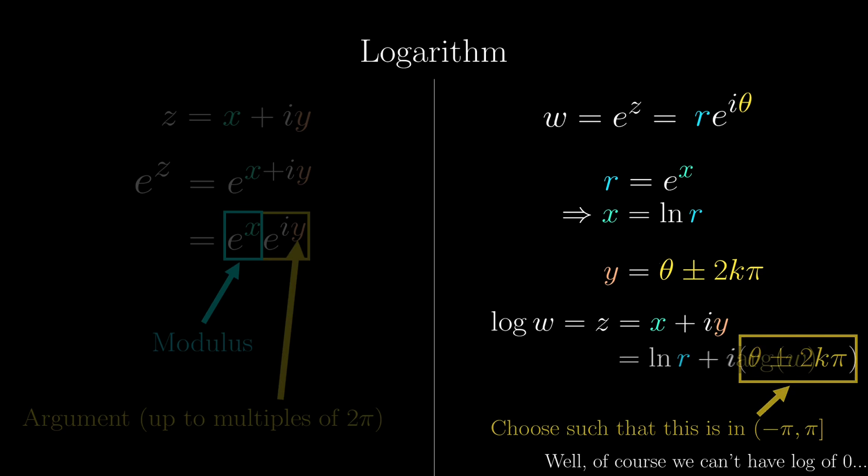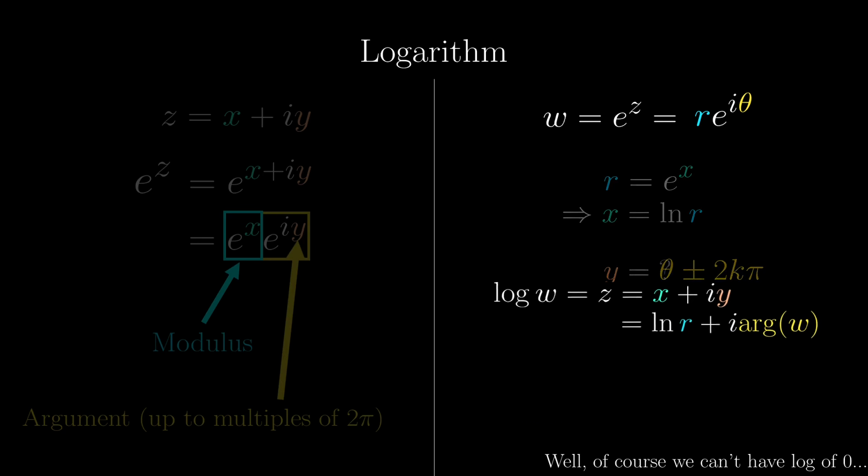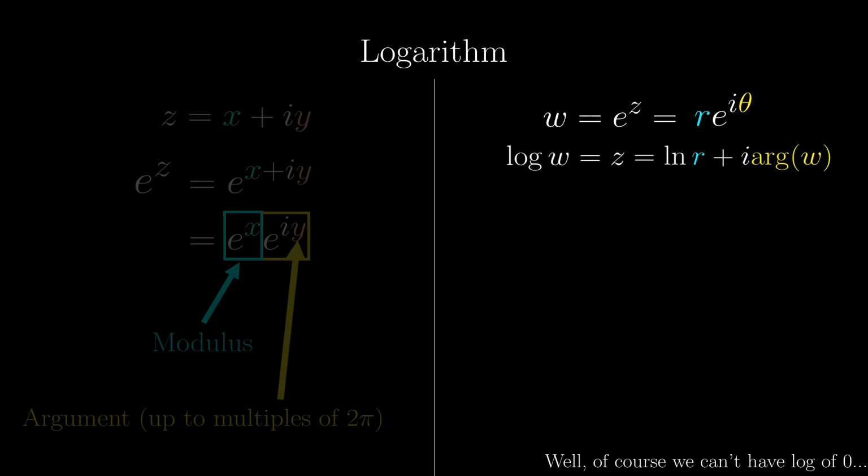So really, it is just the argument of w. So with that, let's give a very simple example. The logarithm of -1 is then the natural logarithm of its absolute value, 1, plus i times the argument, which is pi in this case, which means it is i pi.